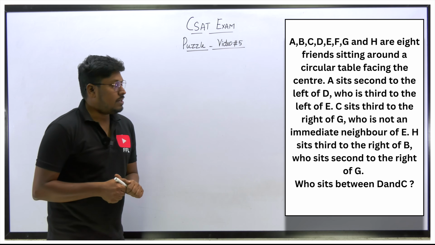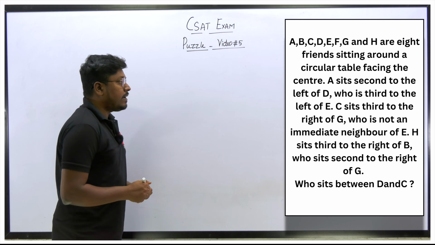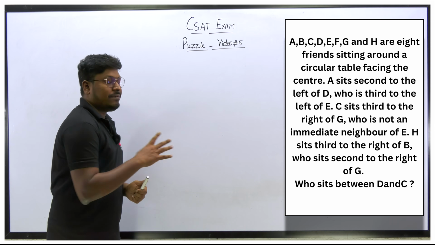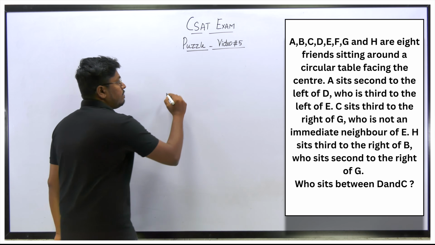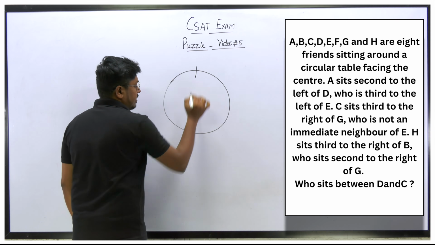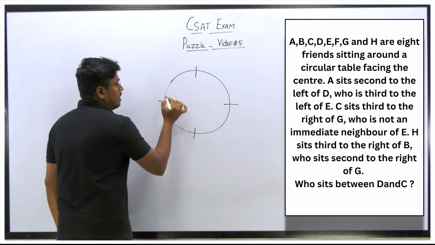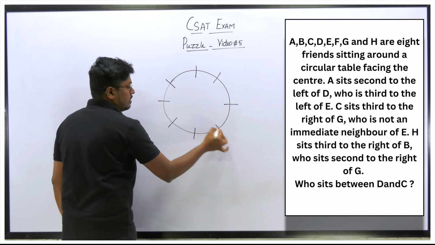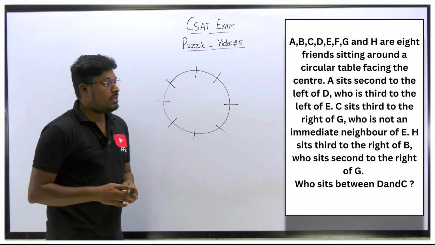So last question. A to H are 8 friends sitting around a circular table, facing the center. So totally there are 8 people and 8 people are facing the center, right? So if it is an even number, then we have to draw a diagram like this. So each and every person is facing each other, right?